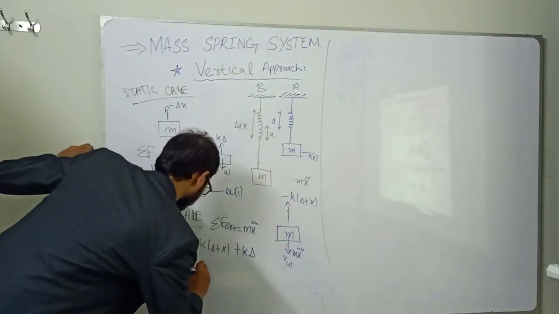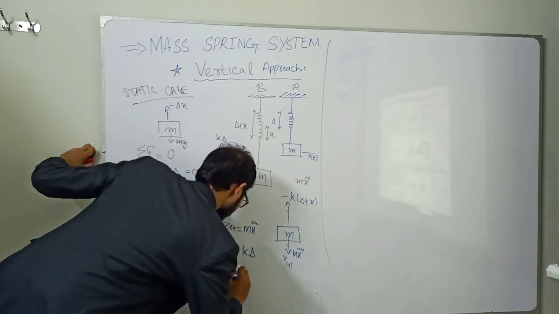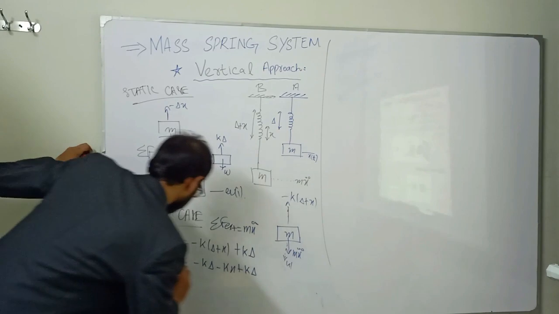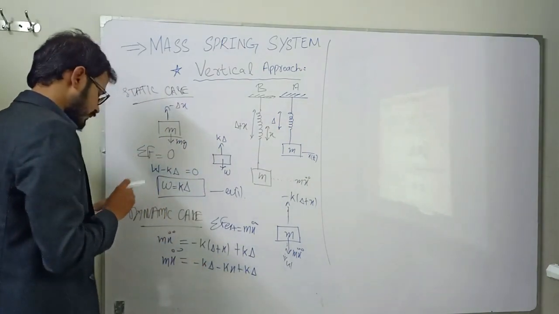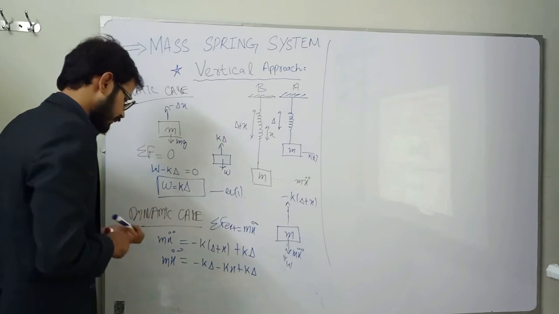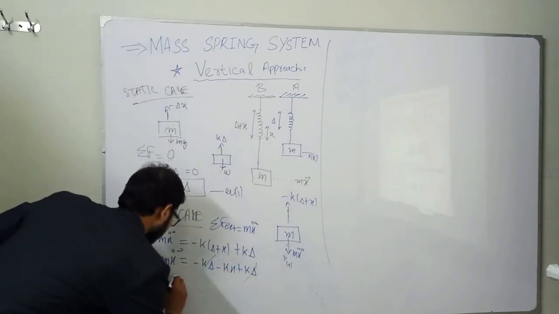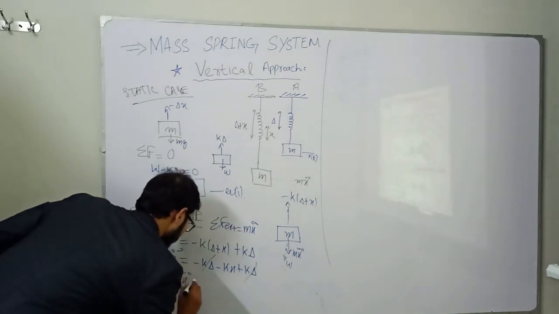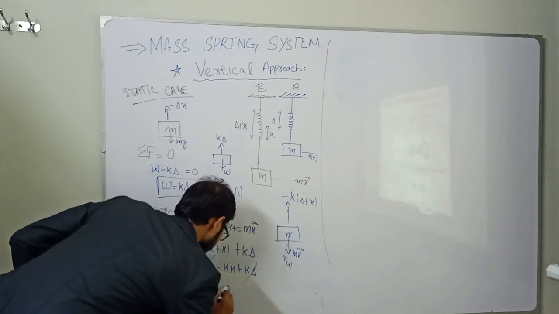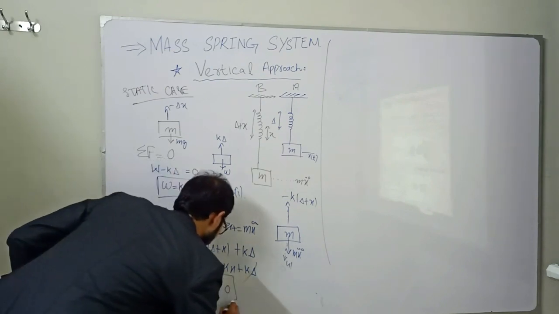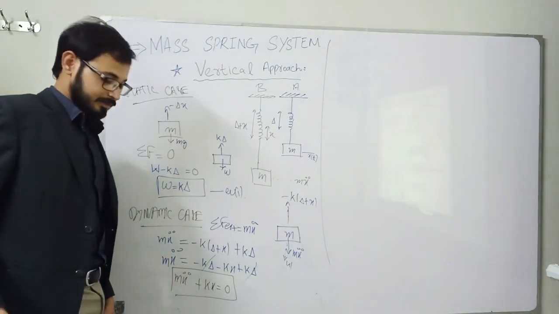So minus k delta minus k x plus k delta is equal to m x double dot. These terms, minus k delta plus k delta, will cancel with each other, and we will get m x double dot plus k x is equal to 0. Finally we get this equation: m x double dot plus k x is equal to 0.